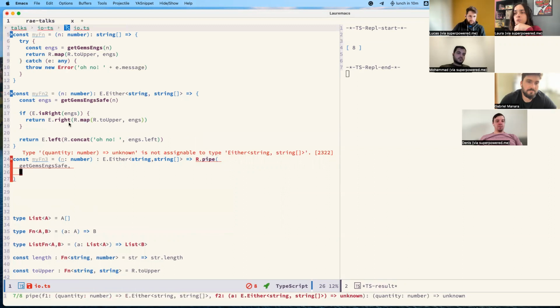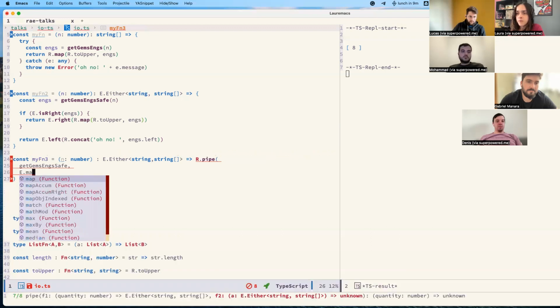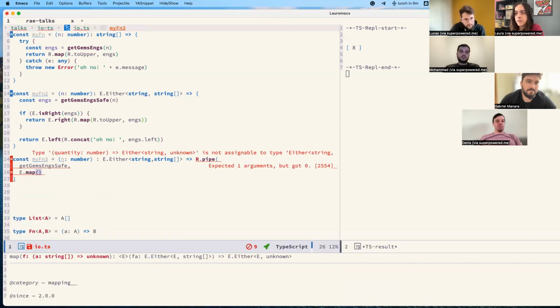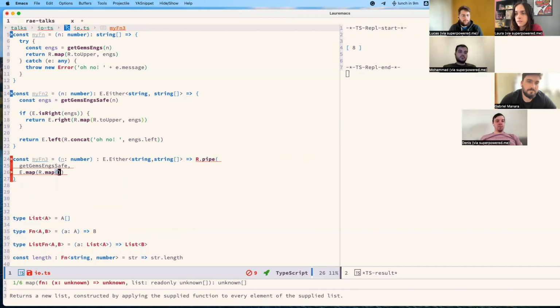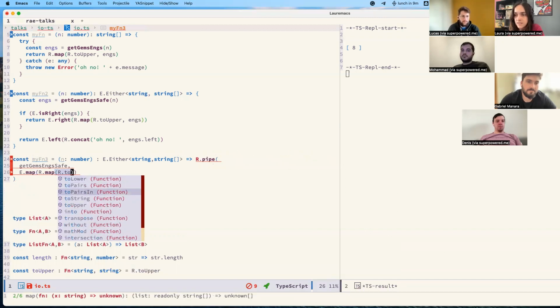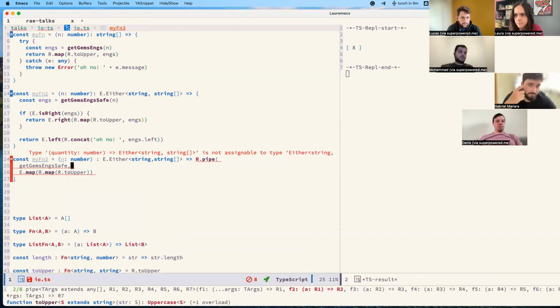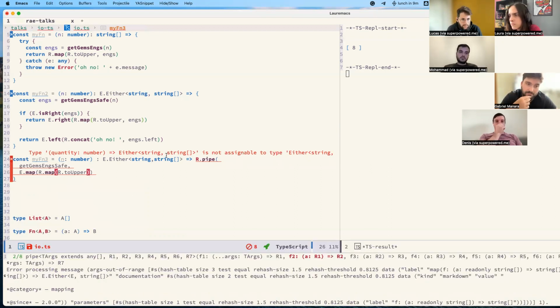We want to put everything to upper, right? No problem. So map here. This is under string.